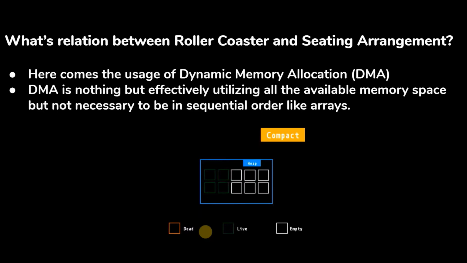Dynamic memory allocation is effectively utilizing all the available memory space, but not necessarily in a sequential order like arrays, right? That's one good advantage of dynamic memory allocation. Whenever I try to create huge data, even millions of items, using the concept of data structures with dynamic memory allocation, the compiler can accept all the input and provide sufficient space for all the memory items that have been created. So this is one good advantage of using dynamic memory allocation.